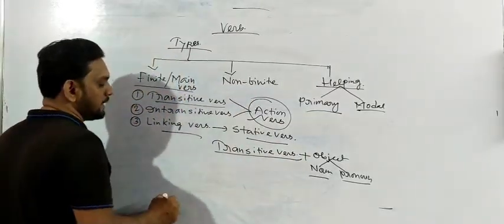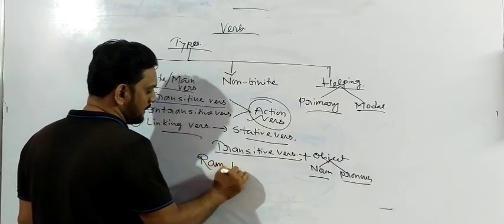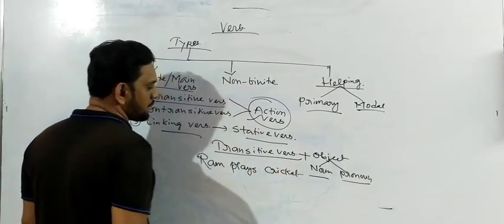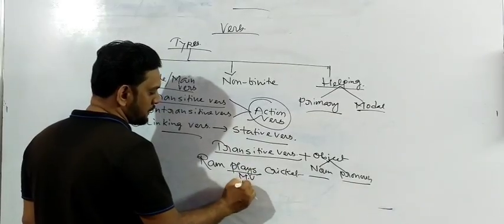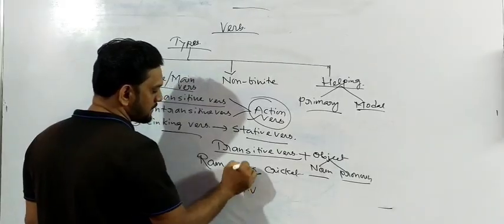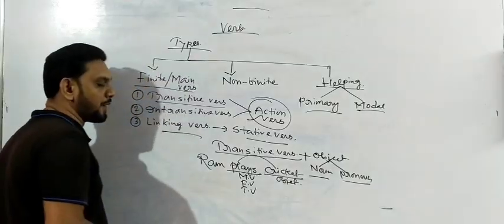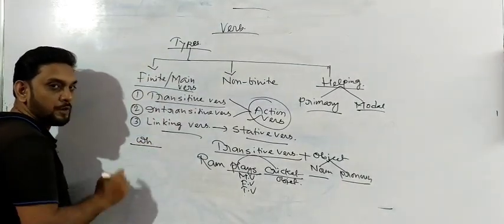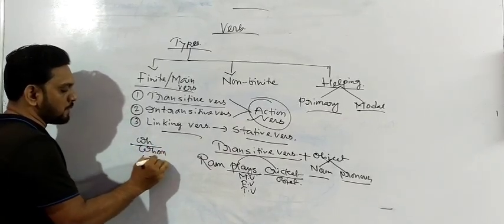Okay, if I write a sentence over here: Ram plays cricket. Can you find out the transitive verb? Yes, plays. First of all I write that it is the main verb, which is also known as the finite verb, also transitive verb. Why is it called transitive verb? Because it has an object. Cricket is the object of this sentence. How can you find out the object of a sentence? Using WH question words. What kind of WH question word should you use to find the object? Using whom, and second one is what.